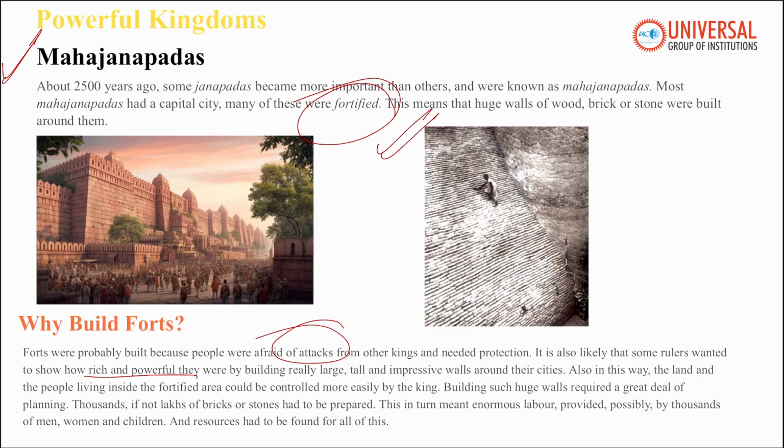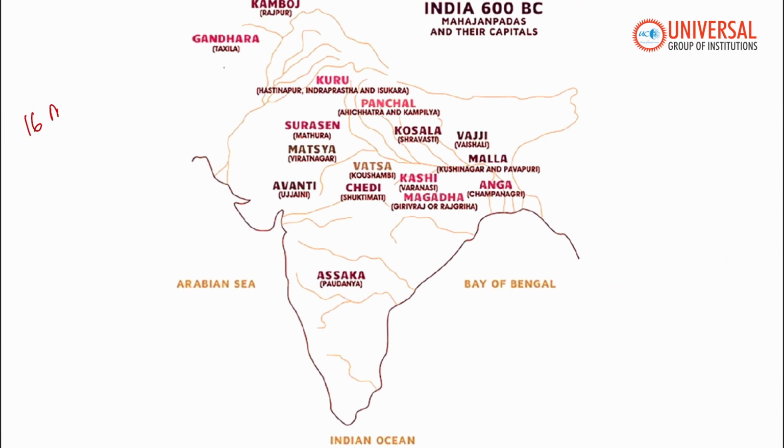So this is an image of the fortification wall at Kaushambi. And this is a picture of the remains of a wall which is made of bricks. And this is found near present-day Allahabad in Uttar Pradesh. So there were around 16 Mahajanpadas. And in this map, you can locate them.